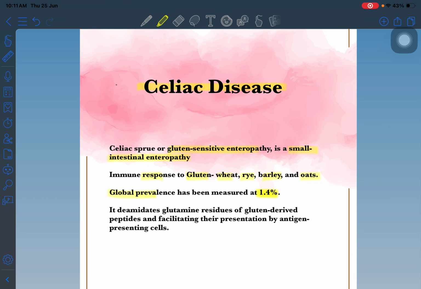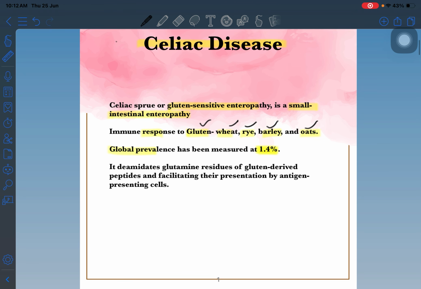What is happening in celiac disease: if a person who is sensitive to gluten eats gluten-rich wheat, rye, barley, or oats, the gluten causes damage to the intestine, causing malabsorption, and malabsorption causes weight loss, diarrhea, and growth failure. In the long run, it causes iron deficiency anemia, ataxia, migraine, headache, and osteoporosis. These are growth failure and growth retardation features in adolescents, children, or maybe young adults.